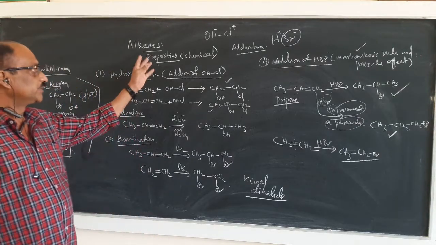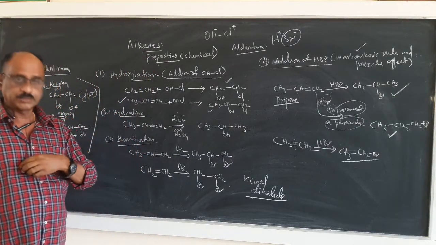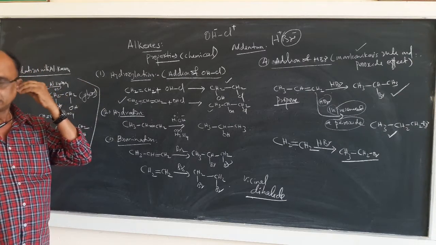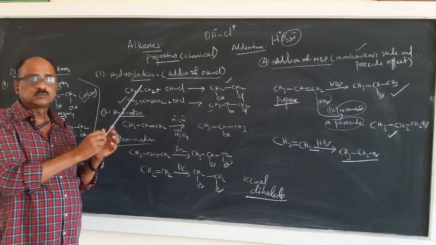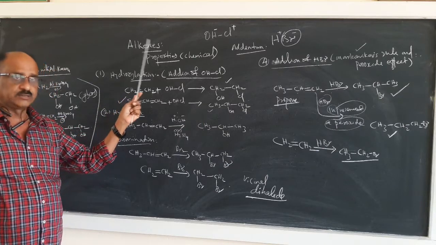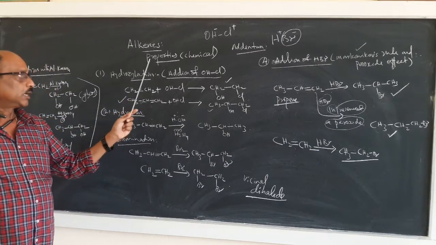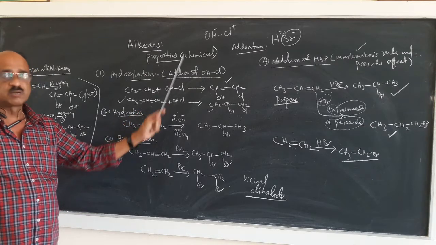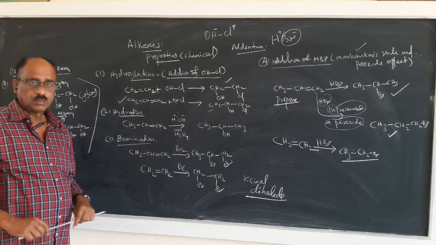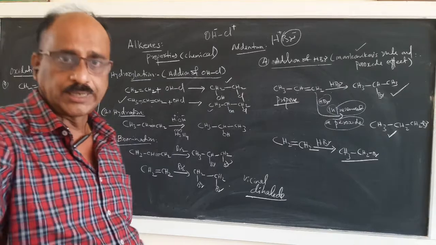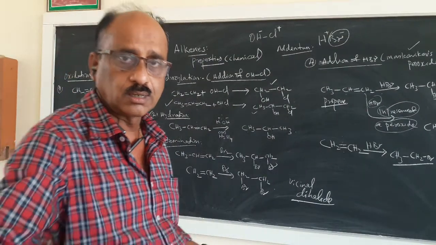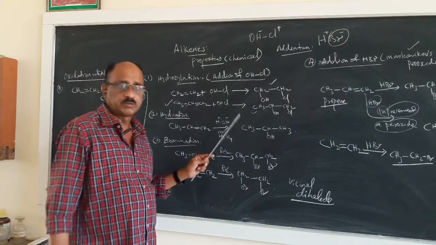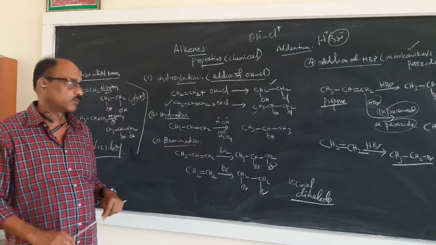Today I am just continuing the chapter which I was dealing with last time, that is the alkenes, and their chemical properties. Alkenes are actually the compounds containing a carbon-carbon double bond. There is a double bond in between carbon and carbon.